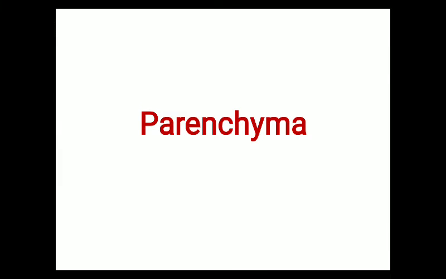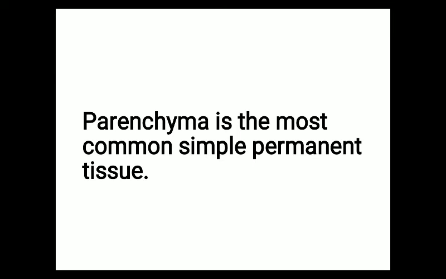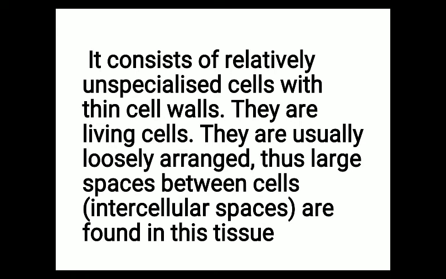So now we'll start with the parenchyma. Parenchyma is the most common simple permanent tissue. It consists of relatively unspecialized cells with thin cell walls. They are living cells. They are usually loosely arranged. Thus, large spaces between cells are found in this tissue. So the characteristic features of the cells of parenchymatous tissue are given.